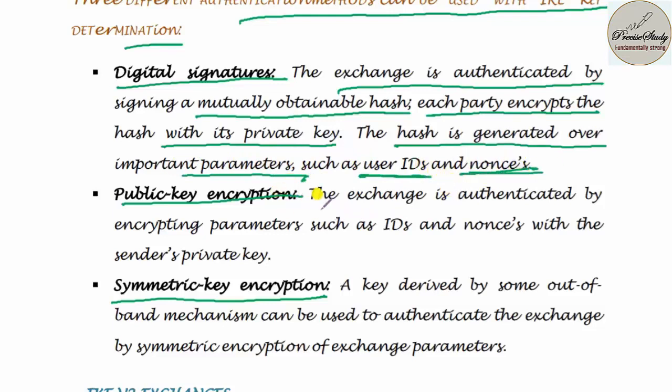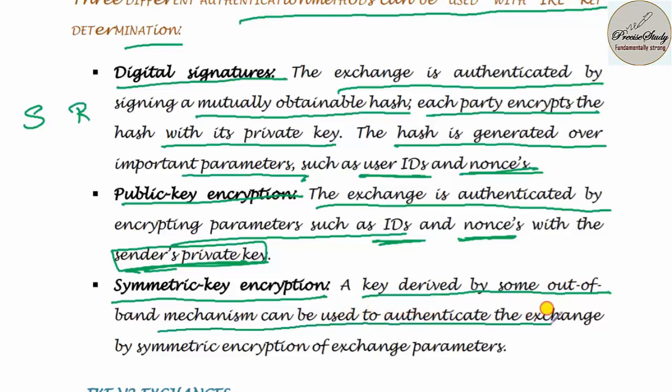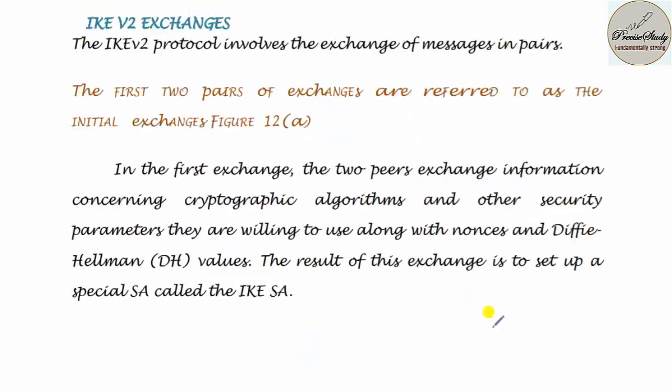In the case of public key encryption, the exchange is authenticated by encrypting parameters such as user IDs and nonce with the sender's private key. So in the case of digital signature, you're going to make use of the sender key as well as the receiver key, but in the case of public key encryption, we are going to make use of the sender private key. In the case of symmetric key encryption, a key derived by some out of band mechanism can be used to authenticate the exchange of symmetric encryption of exchange parameters.